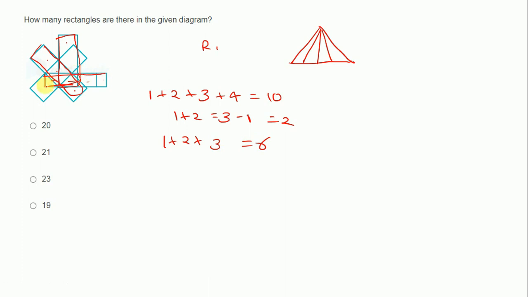And now from this portion, 1 plus 2 plus 3, it will also be equal to 6. But this rectangle is common, so it will be equal to 5. So 10 plus 2 is equal to 12 plus 6 is 18 plus 5 is equal to 23. So option C, 23 will be correct.